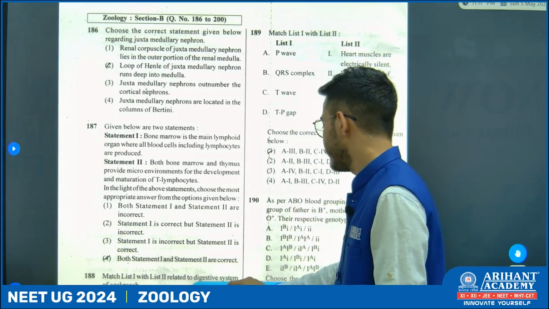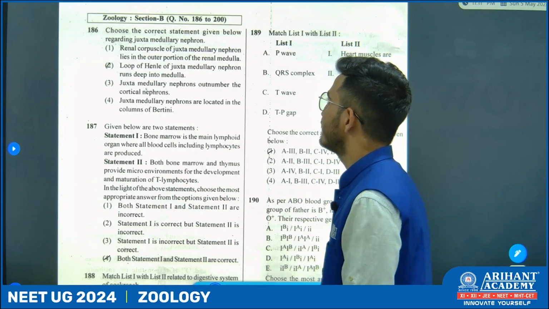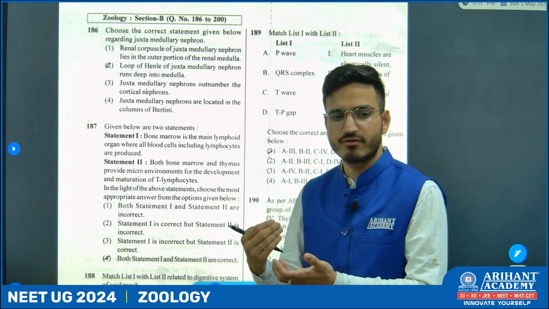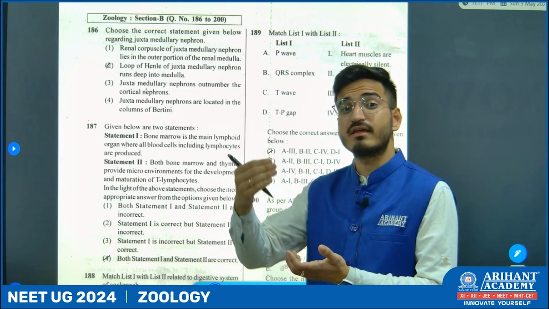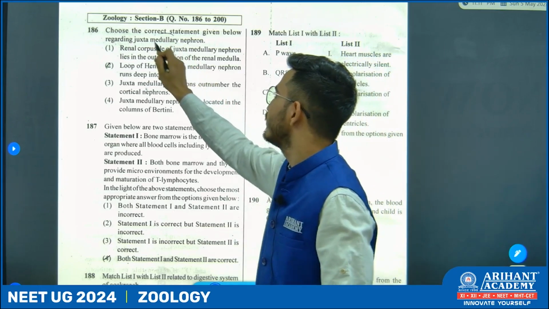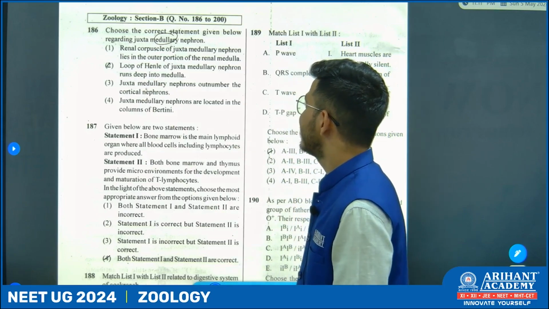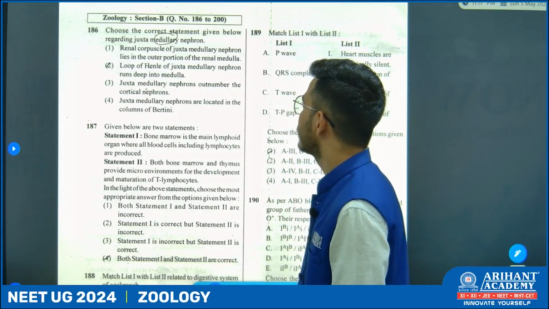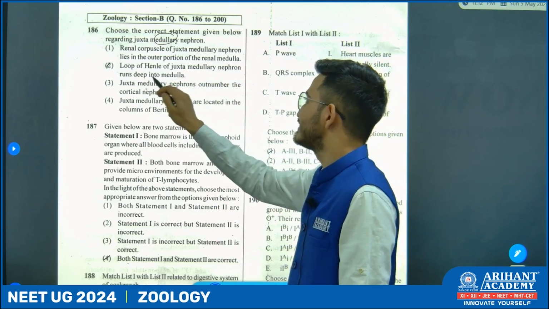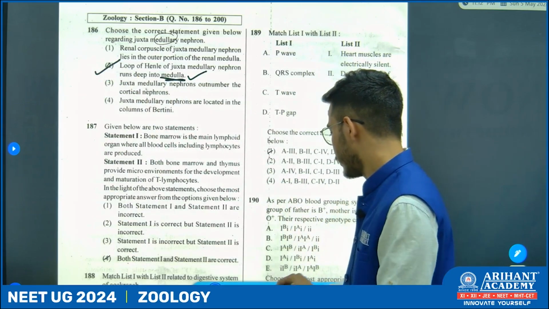So section B. Now, choose the correct statement given below regarding juxtamedullary nephron. We know cortical nephron and juxtamedullary nephron. The juxtamedullary nephron goes deep down till the medullary region, that's why the name. Let's see which option matches. Renal corpuscle of juxtamedullary nephron lies in the outer portion of the renal medulla. Loop of Henle of juxtamedullary nephron runs deep in the medulla, which actually satisfies the need. So option number 2.